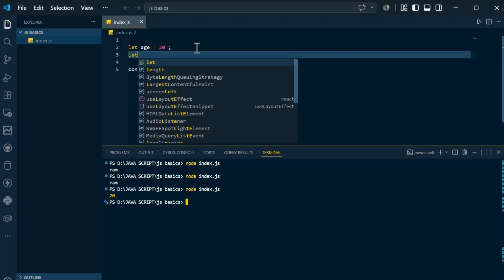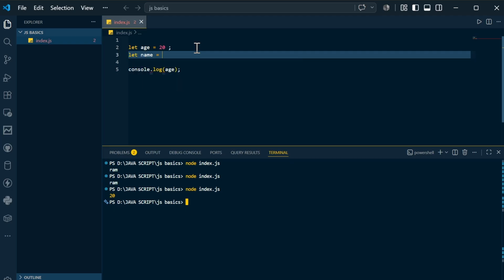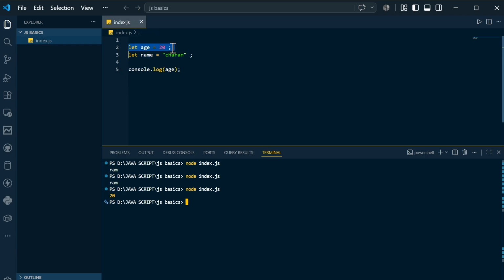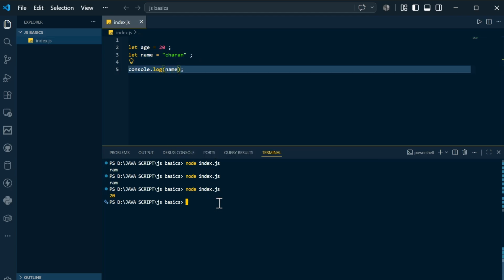Now let's say I store a string, a name, let's say Charan. So the first data type we have seen is number, and the second data type that we are seeing is a string. Now if I come here and change it to name, and compile and run this, you can see the name is printed.